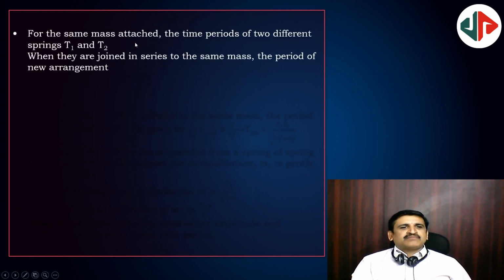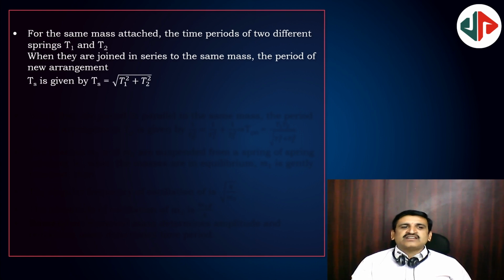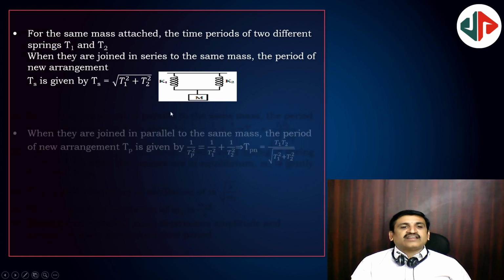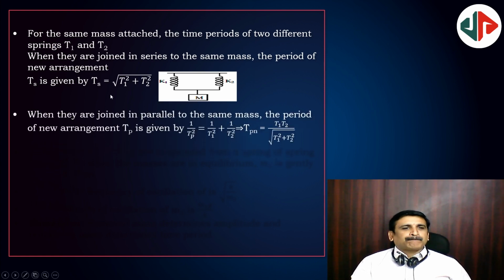For the same mass attached to two different springs with time periods T1 and T2, when they are joined in series with the same mass, the time period will be Ts = √(T1² + T2²). T1, T2 are the individual time periods with the mass, then Ts is the time period whenever they are joined in series, and then like this.